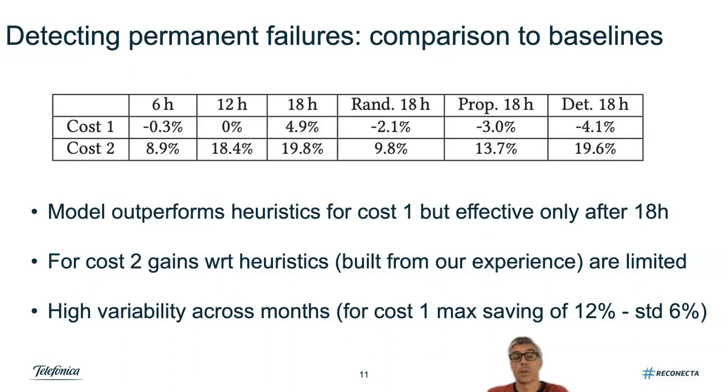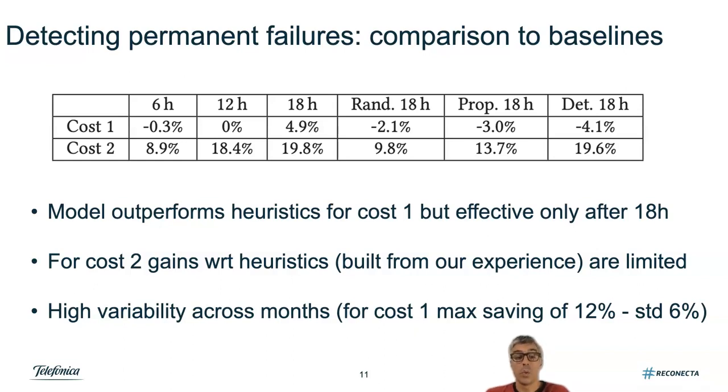First of all, we observe that in the first scenario, the model outperforms all the heuristics, even the ones we derived after using the model. Actually, the heuristics provide a negative gain with respect to the baseline scenario, meaning that they are more costly, and the model provides up to 5% gains. Also worth noticing that after 6 hours and 12 hours of failure being active, there is no point in using the model because it doesn't provide any benefit, while the heuristics provide significant losses.